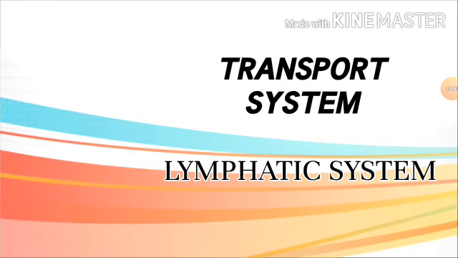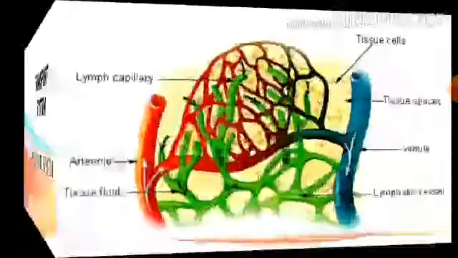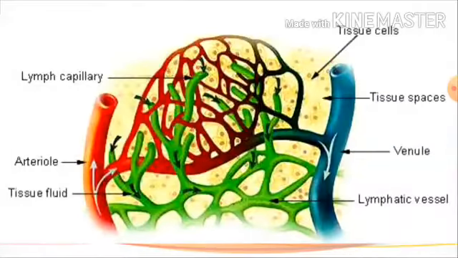Transport system in human. In the transport system of human, we have already discussed the circulatory system. Now today we are going to start its second part, the lymphatic system. The lymphatic system comprises lymph and lymph vessels. Now what do you mean by lymph?